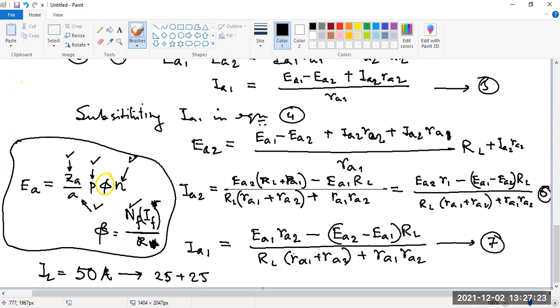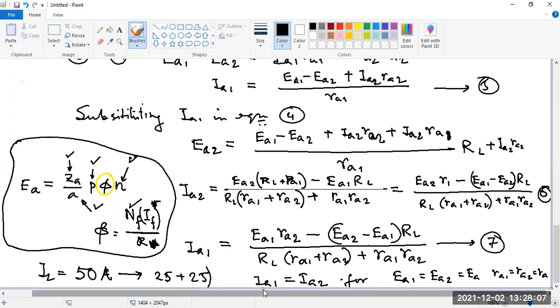Okay, but is it okay when all the induced voltage, resistance, and all the things are exactly equal? You just check from equations 6 and 7. If everything is right, if all the induced voltages are the same, resistances are the same, whether they will share equal current, that is whether the value of IA1 equals IA2. You just check it. Suppose I am just putting EA1 equals EA2 equals EA, and RA1 equals RA2 equals RA. Whether I am getting the same?